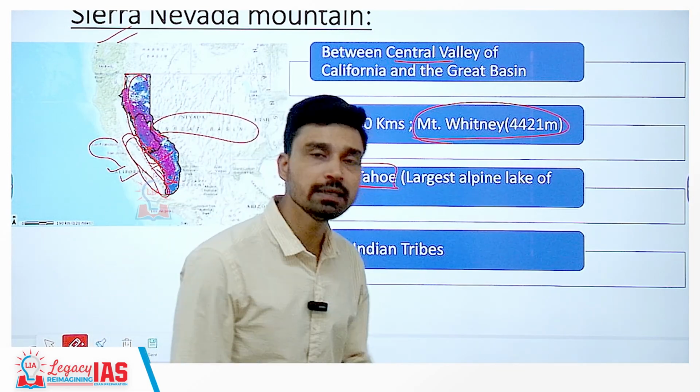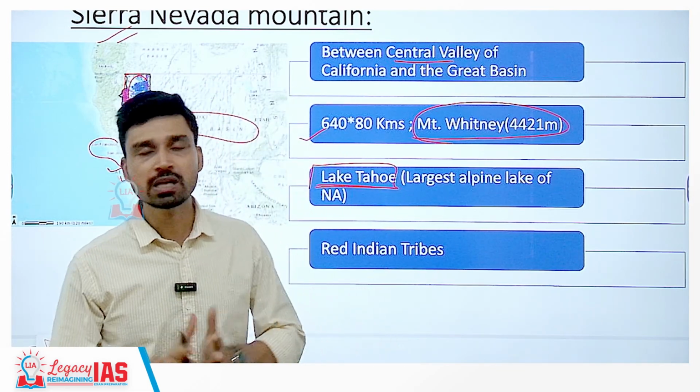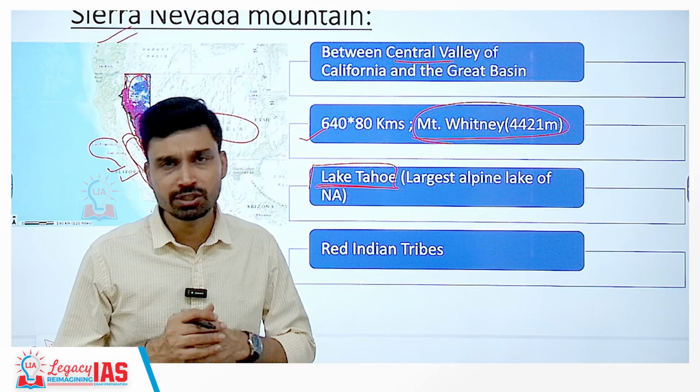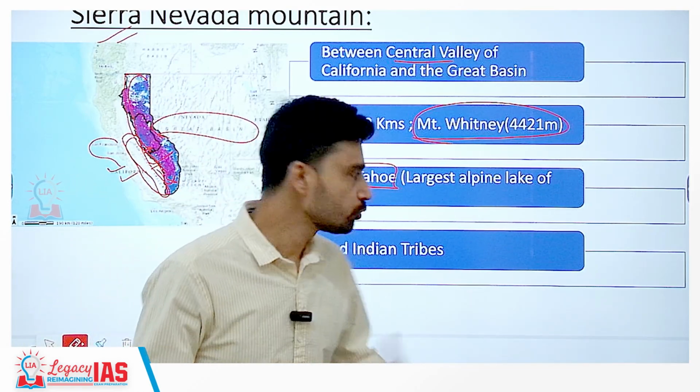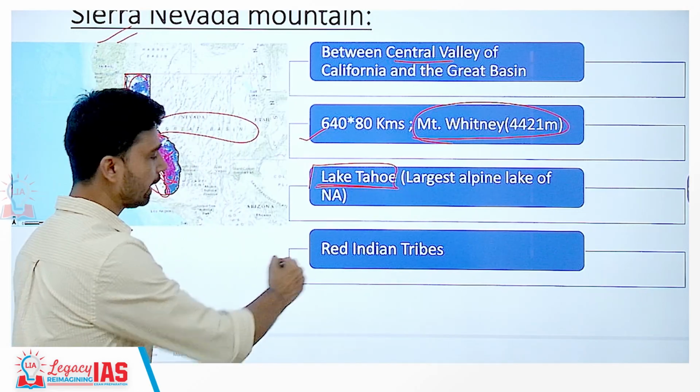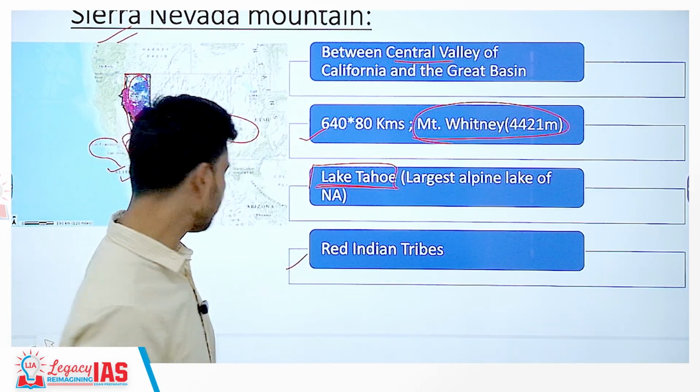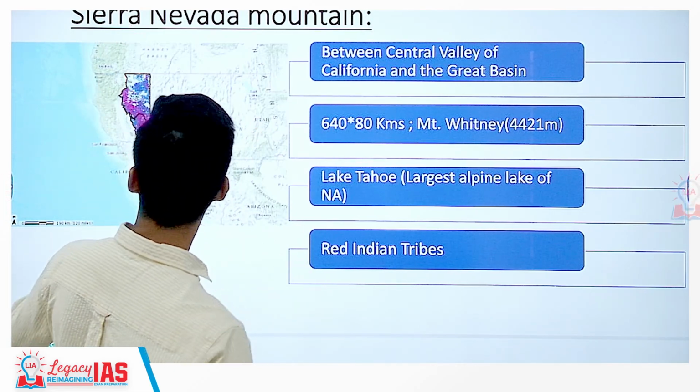Now, in this Sierra Nevada mountain range, you will also find a lake which is considered the largest alpine lake of North America. Alpine lake means such lakes which are situated at an elevation higher than 3,000 meters. Lake Tahoe is such a lake, and several Red Indian tribes are residing in this particular mountain range as well.